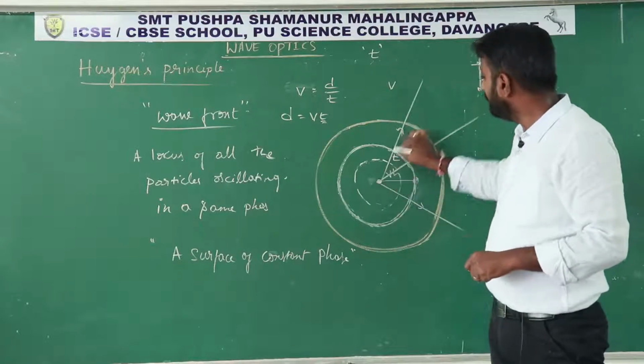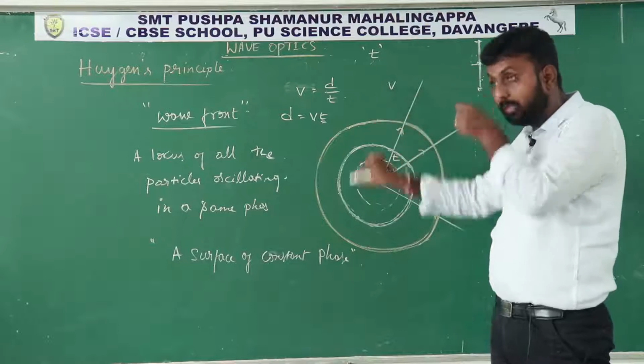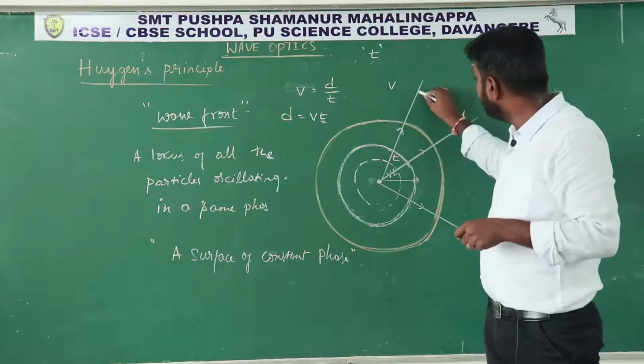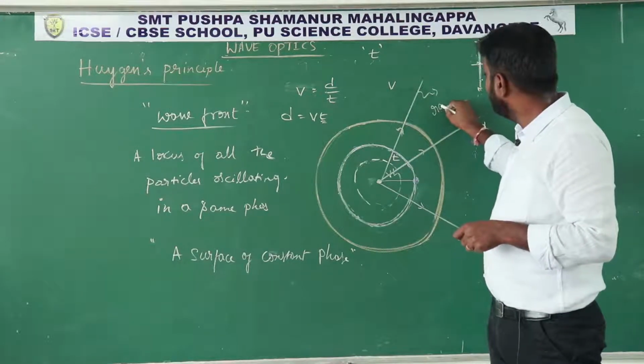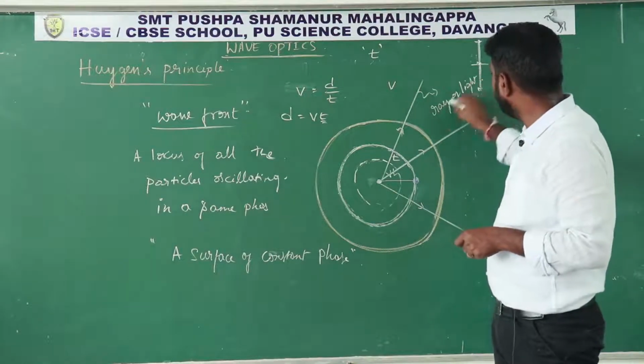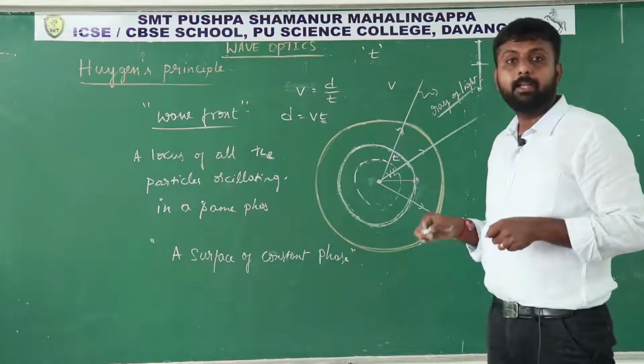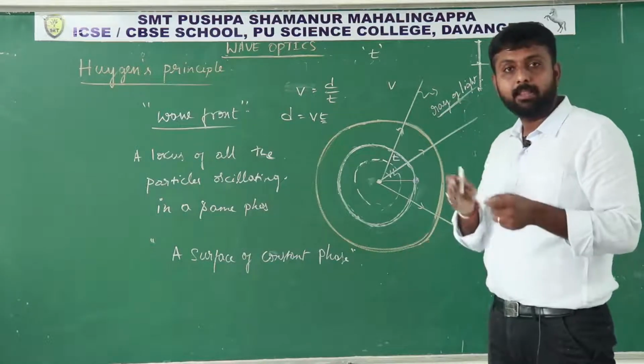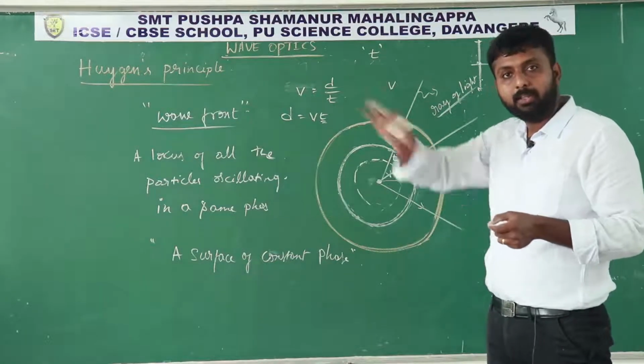Or you can say if you draw lines perpendicular to the wavefront, these lines represent rays of light. You have studied this in the ray optics chapter. A ray of light represents transfer of energy from one point to another point.